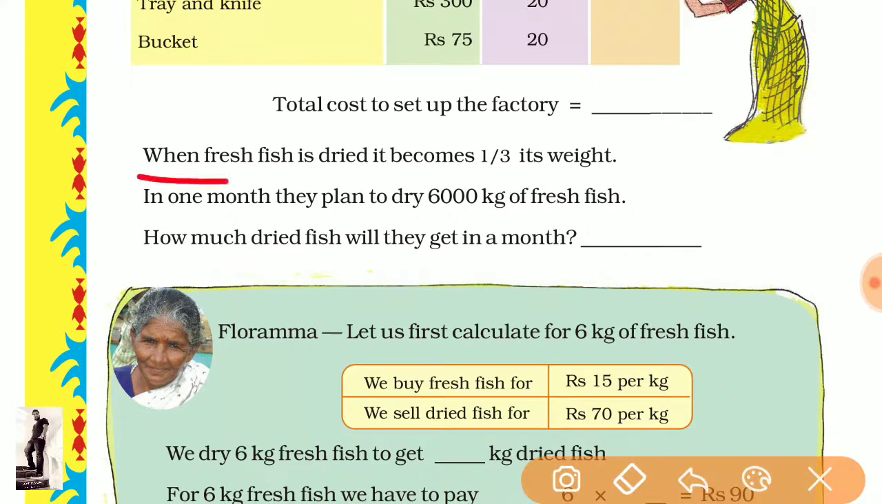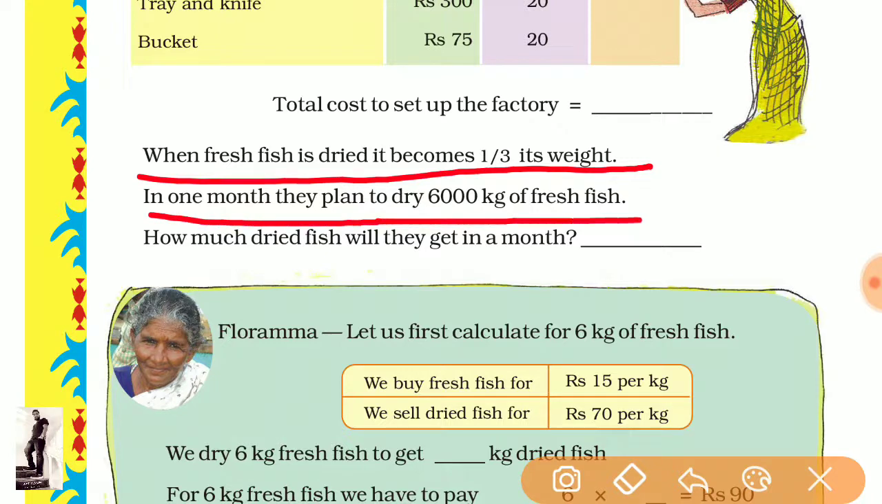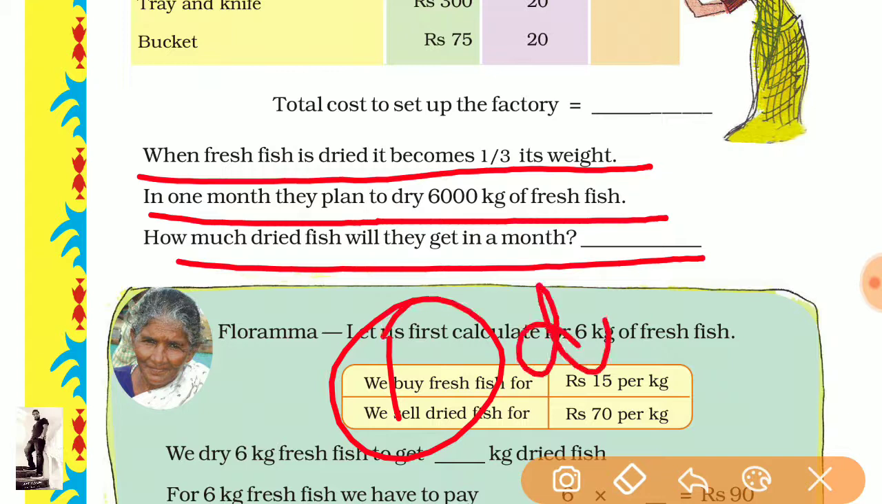Now come to this: when fresh fish is dried, it becomes one third of its weight. In 1 month, they plan to dry 6,000 kilogram of fresh fish. How much dried fish will we get in a month? Okay, so if we dry 3 kilogram of fresh fish, we will get only 1 kilogram of dry fish.